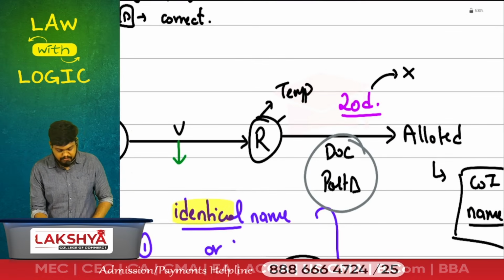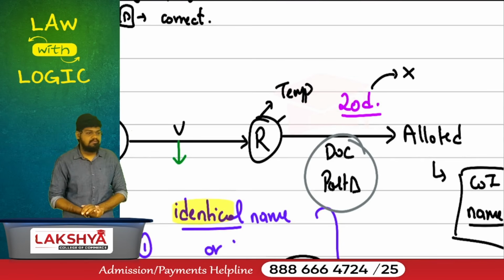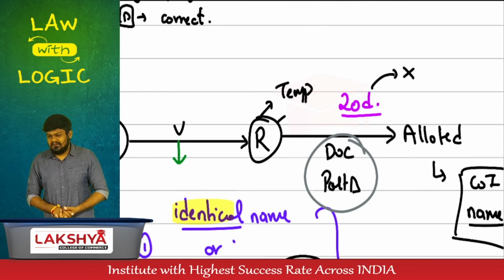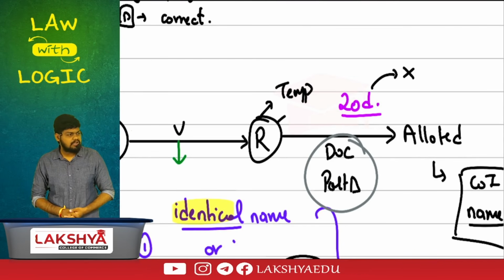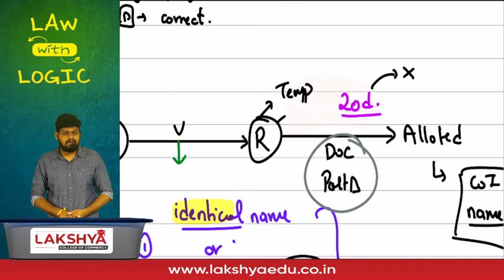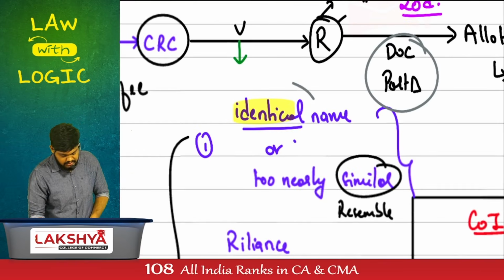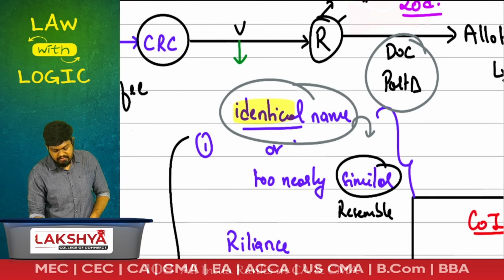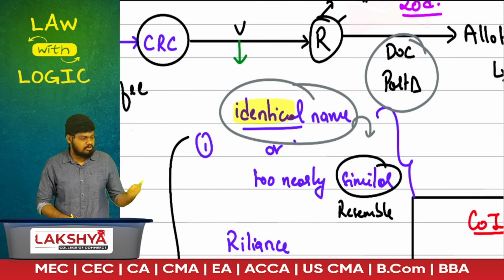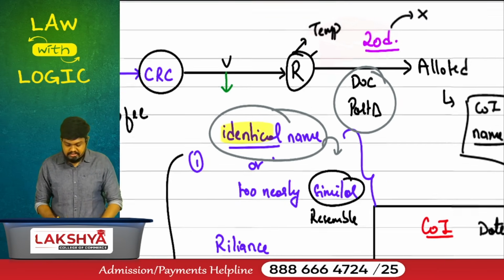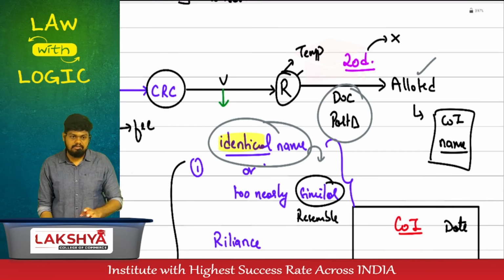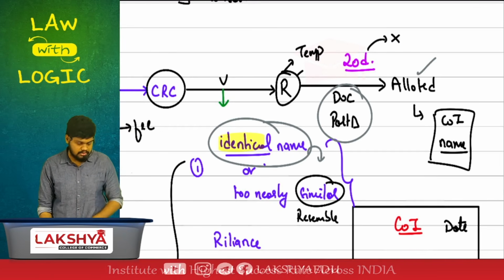Submit all the documents of Part B. Once everything is submitted, name will be allotted. Allotted means permanent. If it is allotted to you, can this be allotted to any other person? Forget about allotment, it will not even be reserved, because it's going to be identical to a name of the company which is existing now. Once it is allotted to you, it will be permanent, it will stay with you until you go into liquidation process.